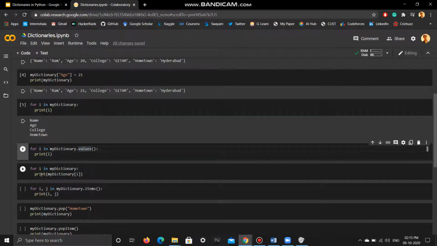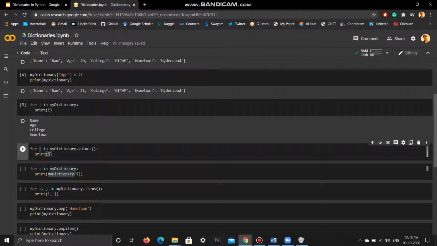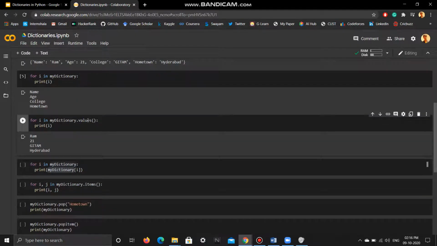So if you see, what I've done is I have printed I directly. That means I have got a list of the values that my dictionary has. Now it will directly print the values. So you can see Ram, 21, Geetam, Hyderabad, correct? So I have printed the values using the dot values function.